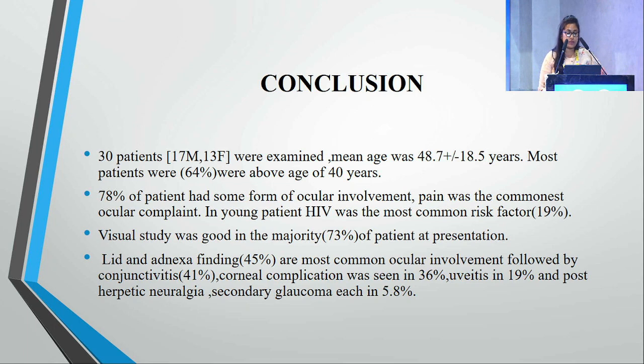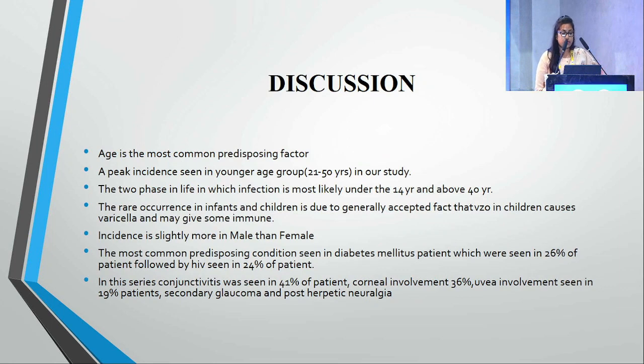64% of patients were above the age of 40 years. 78% of patients had some form of ocular involvement, in which pain was the commonest ocular complaint. In young patients, HIV was the most common risk factor. Visual acuity was found to be good in the majority of patients. Lid adnexa, at 45%, was the most common ocular involvement, followed by conjunctivitis, corneal complication, uveitis, post-herpetic neuralgia, and secondary glaucoma at 5-8%. In my discussion, age is the most common predisposing factor.